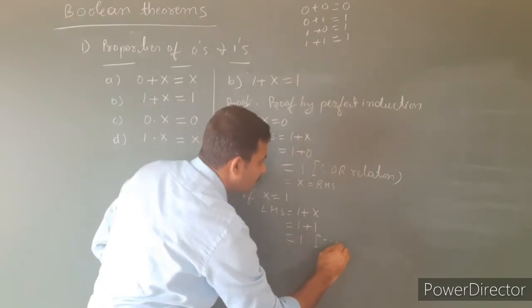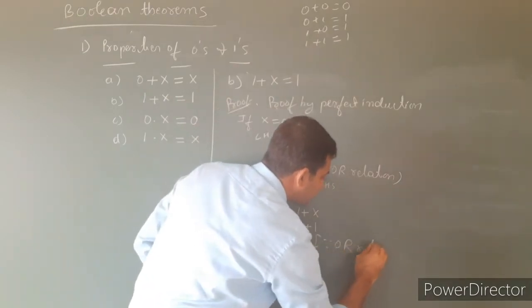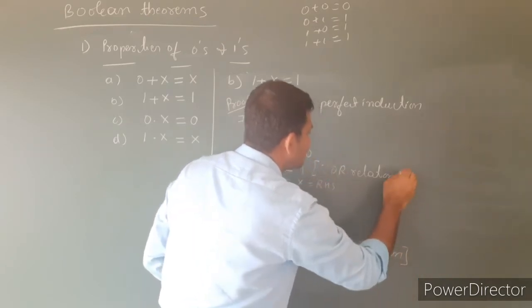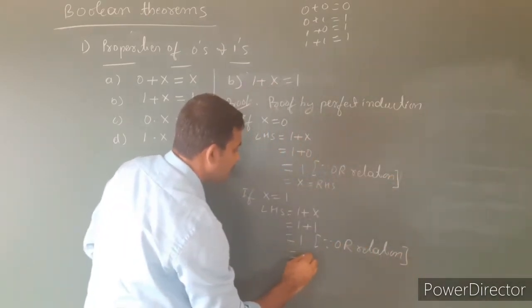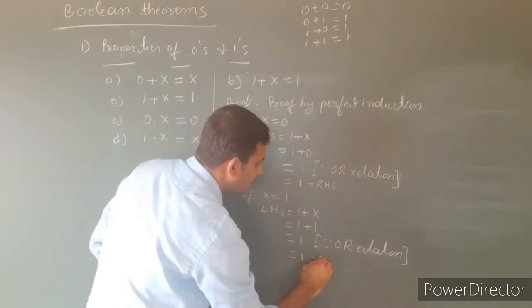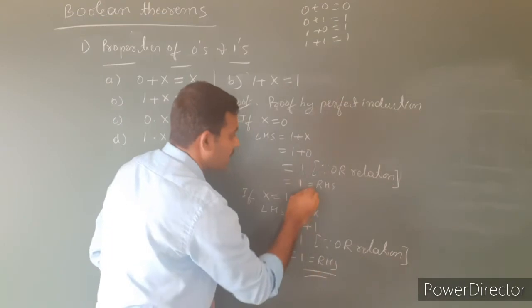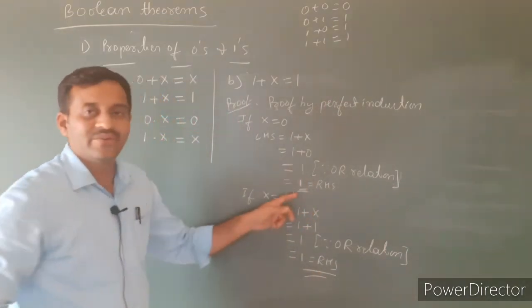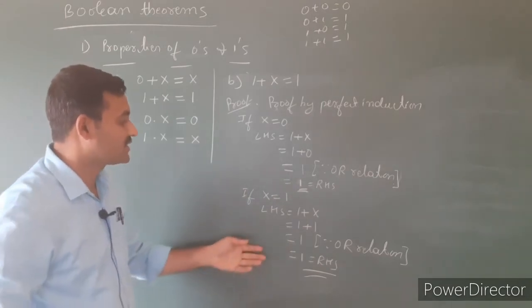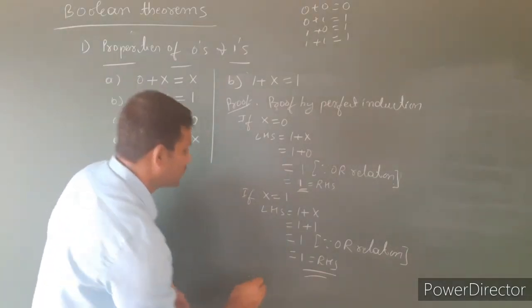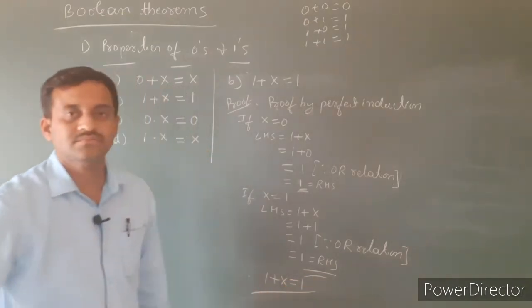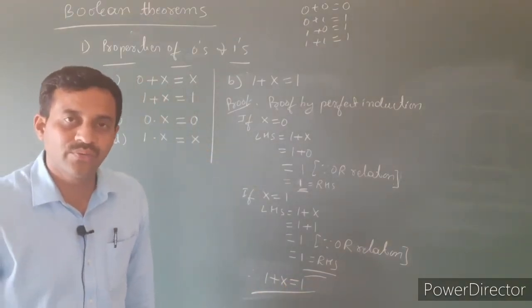So by the OR relation, 1 plus 1 is equal to 1. This 1 itself is the right hand side. Therefore we conclude that 1 plus x is equal to 1.